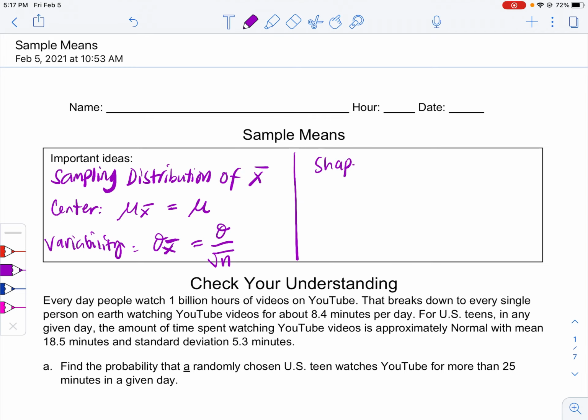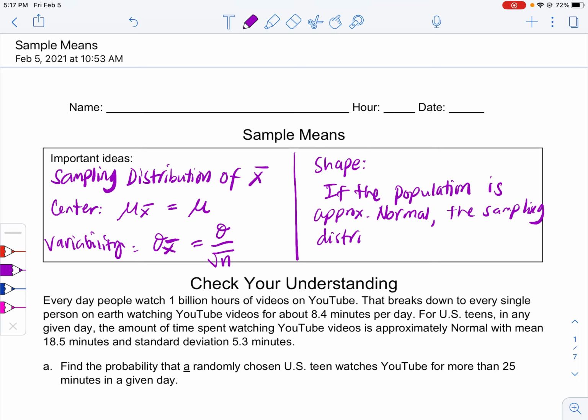For the shape, if the population is approximately normal, then the sampling distribution of the sample mean is also approximately normal. Does that make sense?